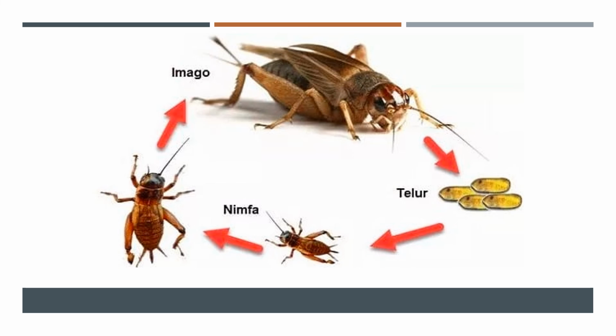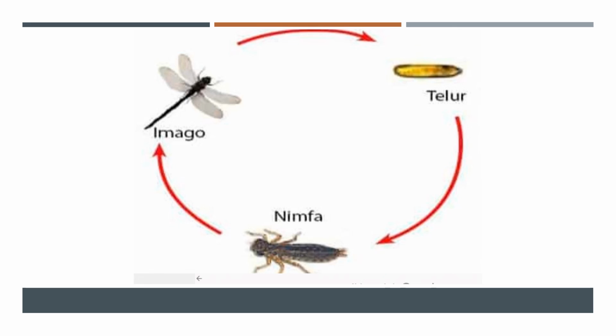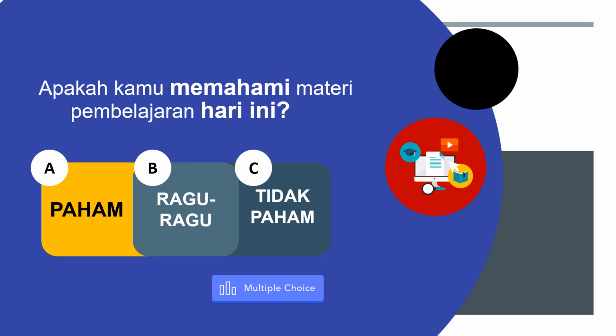What do you call this? The imago and the nymph, right? It starts with the egg, then the nymph, then the imago. This also happens with the dragonfly, also imperfect. It is an example of imperfect metamorphosis.